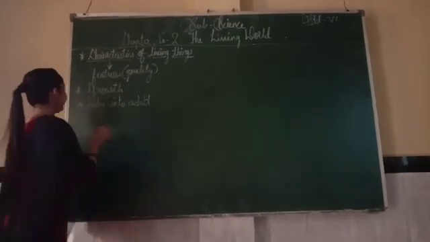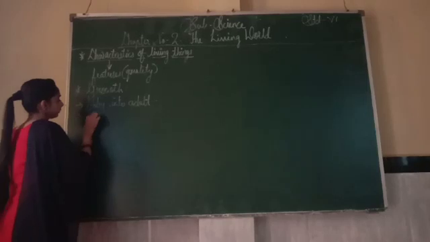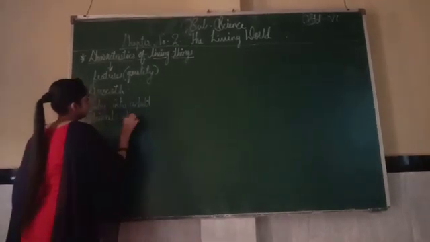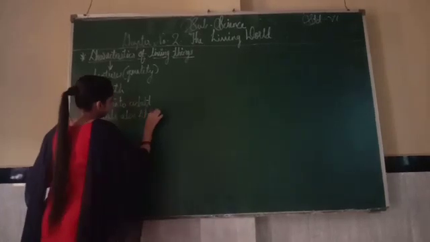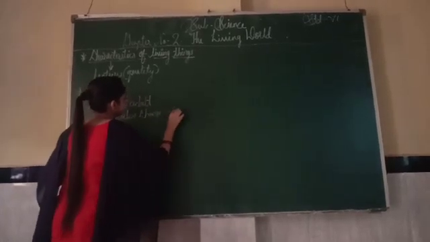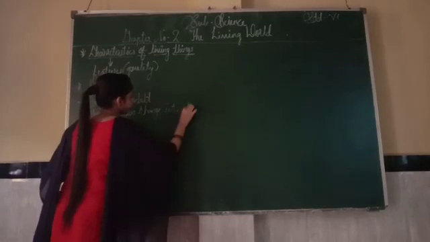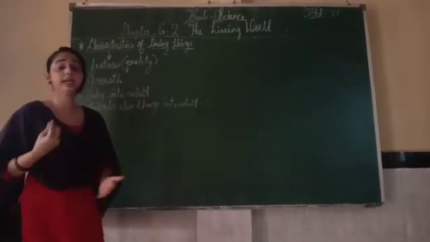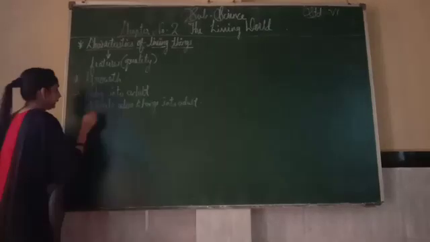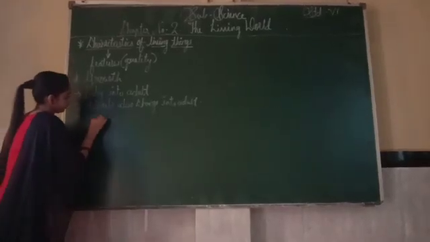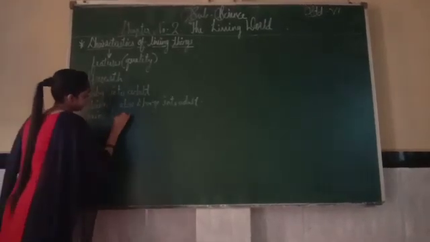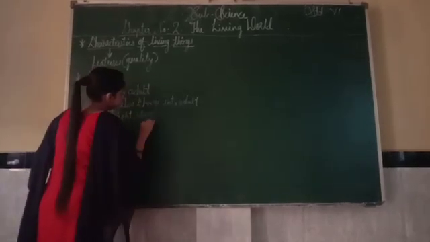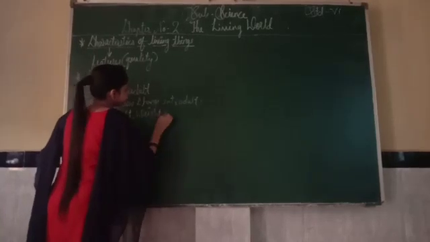In the same way, animals also change into adults. See how they grow. They gain height, weight and strength.